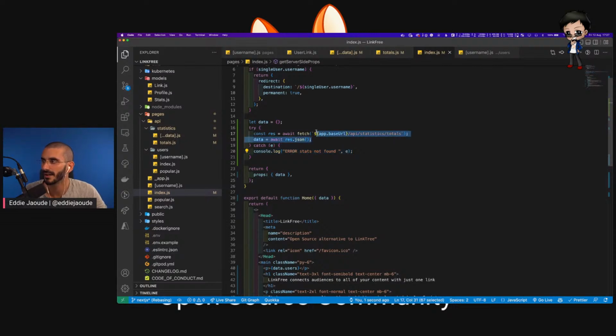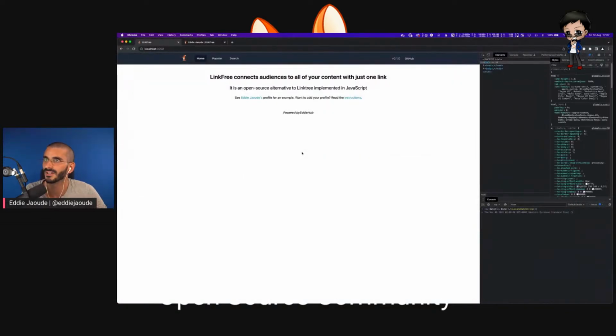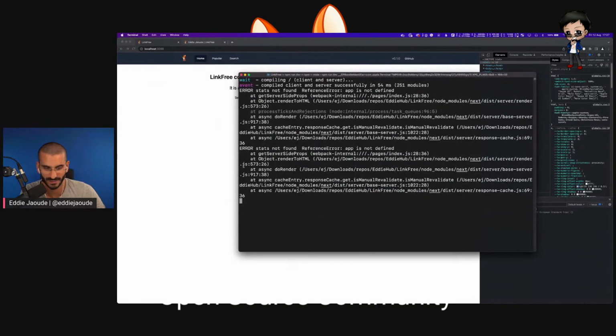So it's obviously throwing an exception if it got into this catch. So let me just try that again. I want to clear this. Let's just see that again and have a look. Okay, we've still got an error. What are you all thinking in the chat? Error stats not found. App is not defined. App is not defined? Where are we using app?